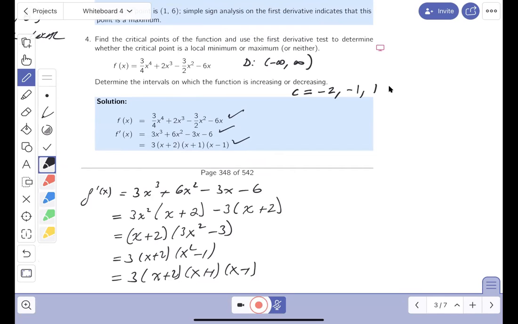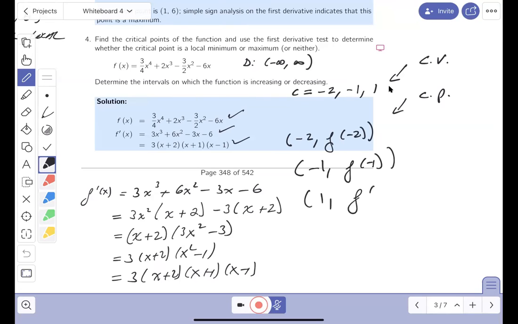Now, what I like to do is, I know they said the critical points, but I'll be honest with you, I'm not that interested in computing them at this point, but I do want to write down the critical points. These are the critical values, but I'm going to write down the critical points now. And what are they going to be? Minus 2, f of minus 2, minus 1, f of minus 1, and 1, f of 1.